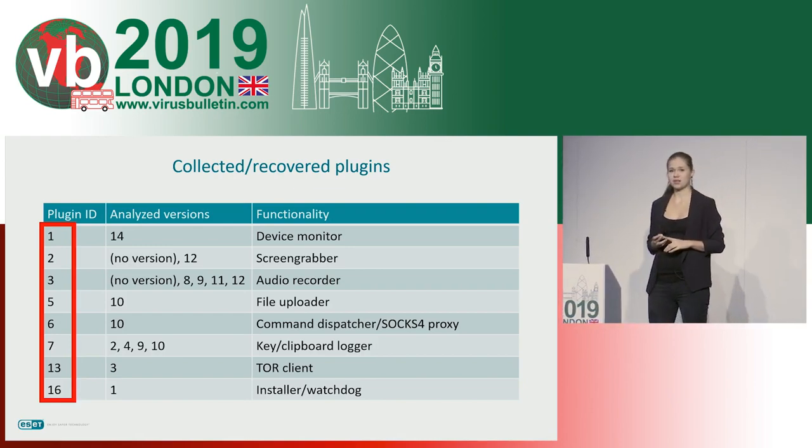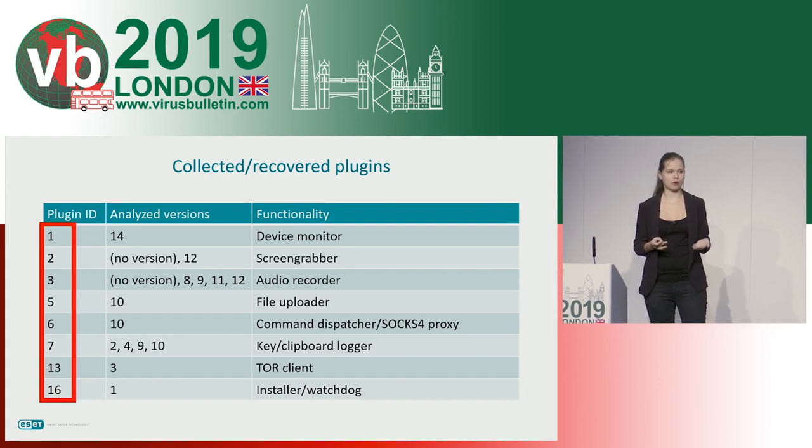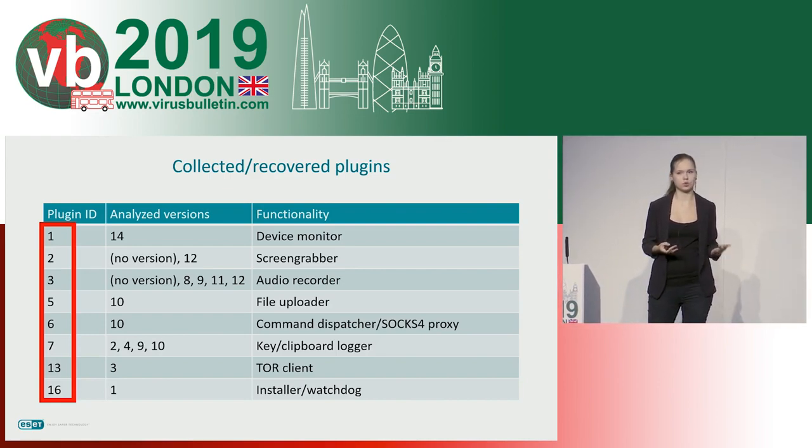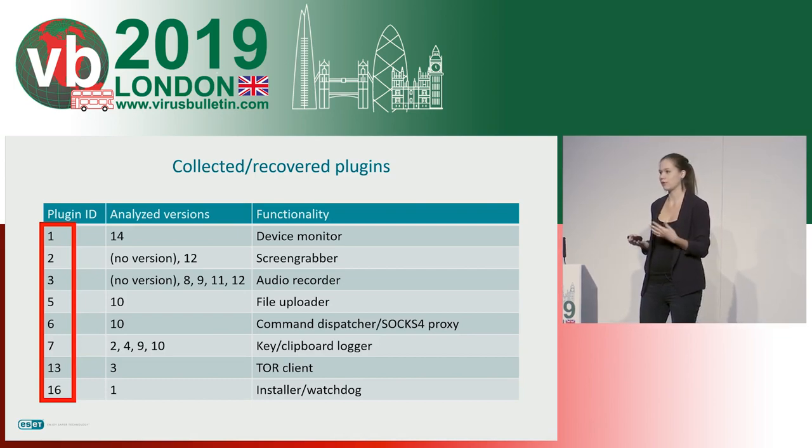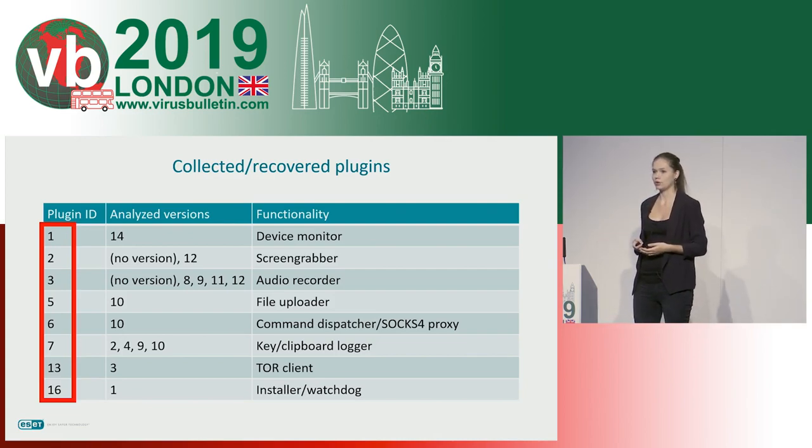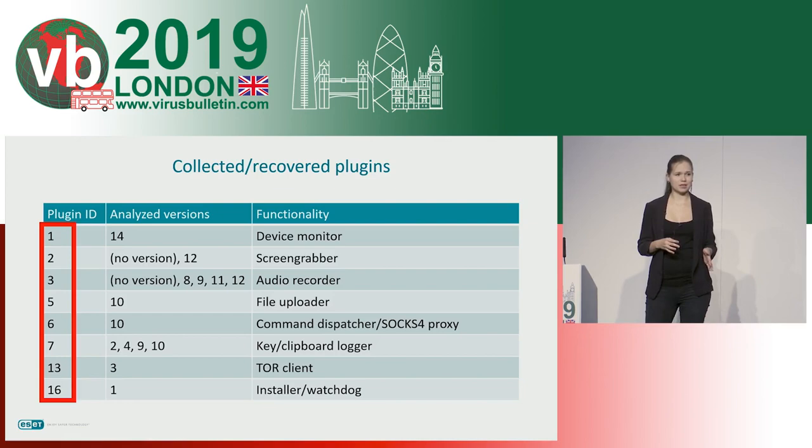It's not surprising at all, because this ATTOR campaign is highly targeted, so probably the attackers use different sets of plugins per victim. We didn't see all the victims, so of course we don't have all the plugins. And another thing is that it's pretty complicated to collect these plugins because they are DLLs, but they are encrypted on disk.